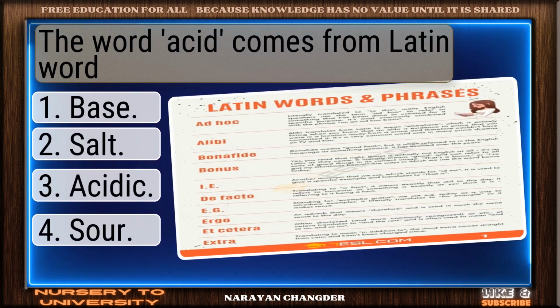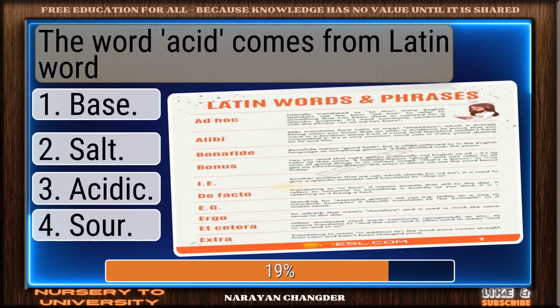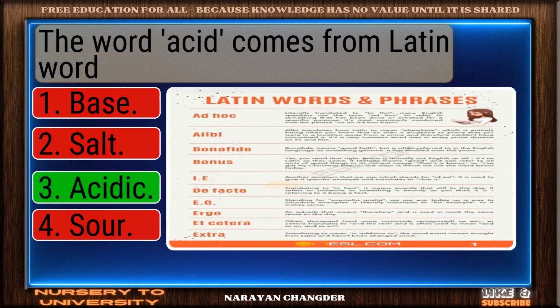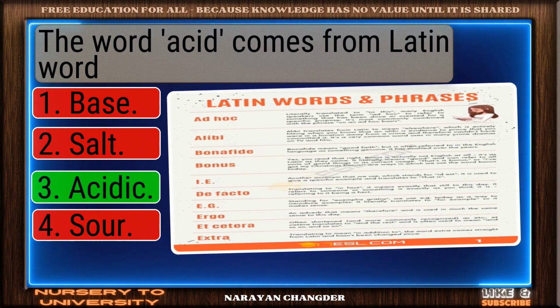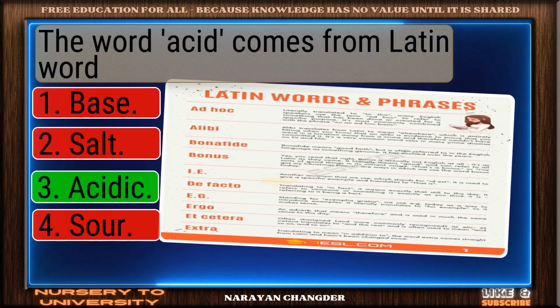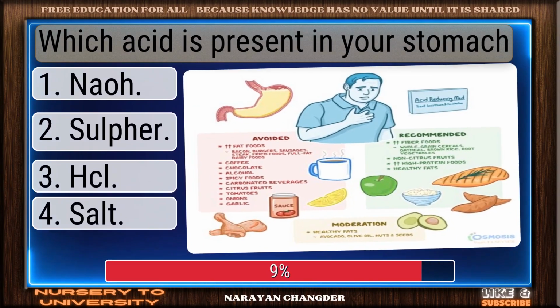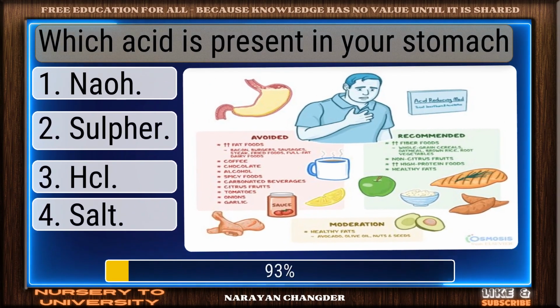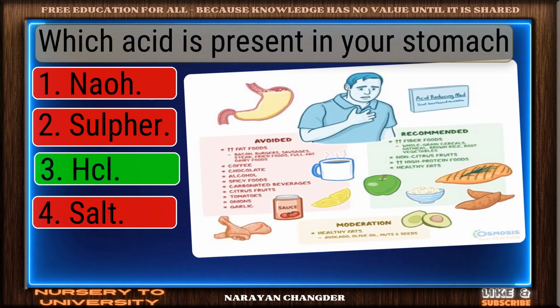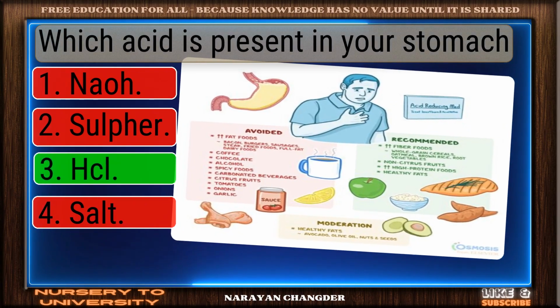The word acid comes from Latin word. Good thinking. Acidic is the right answer. Which acid is present in your stomach? You're right. HCl is the correct answer.